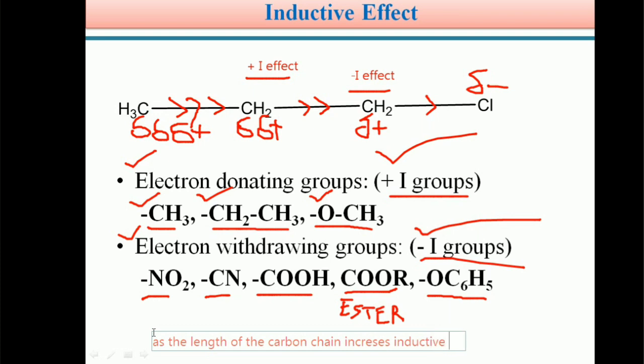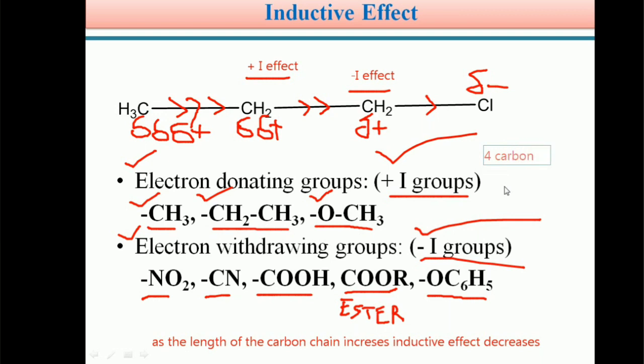Very important to note, students. Generally we observe the inductive effect up to 4 carbons only in a carbon chain. After the fourth carbon we are unable to identify the inductive effect in an organic molecule.